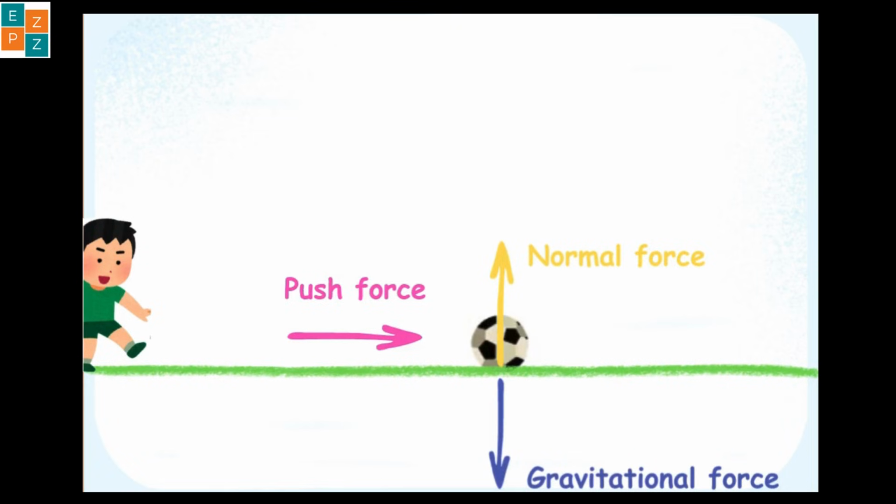But hold on, why did the ball stop moving after some time? The ball started moving and then slowly came to a stop. If there was no force to stop it from the other side, then how did it stop? Or was there a force that stopped it? Yes, it was friction that stopped the ball. While the force you applied was towards your right, the force of friction was towards your left.